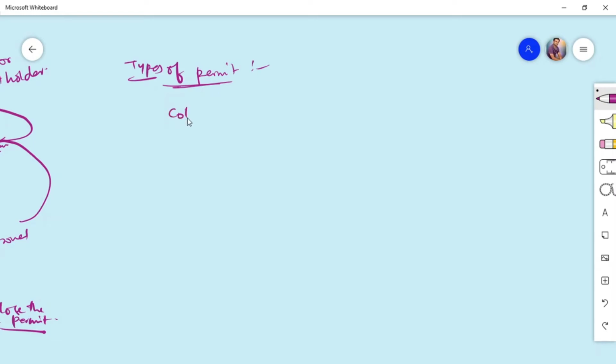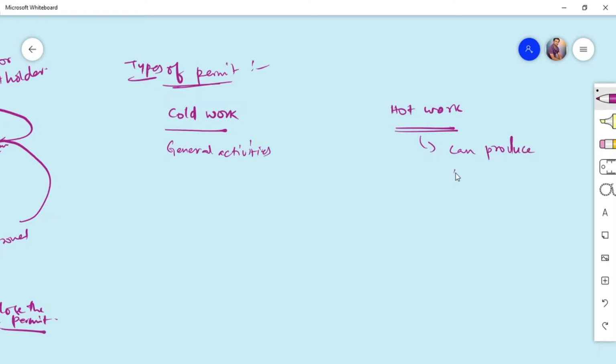Now looking at the types of permit, we basically categorize permits as two types: cold work permit and hot work permit. Cold work permit can include all the general activities, whereas hot work permit is for activities which can produce heat, flames, ignition sources, or any sort of fire and explosion. These are considered hot works. So for hot work we will have a different permit, and for cold work or general activities we will have a different permit. The names are different for different organizations, like I said, so there is nothing to be confused about.